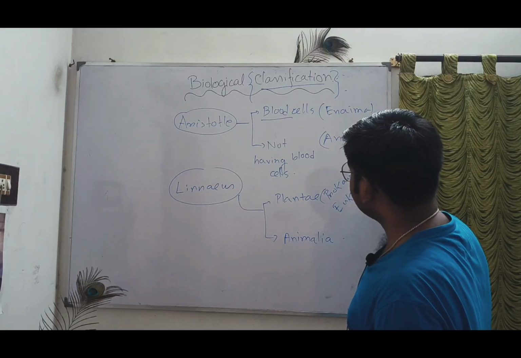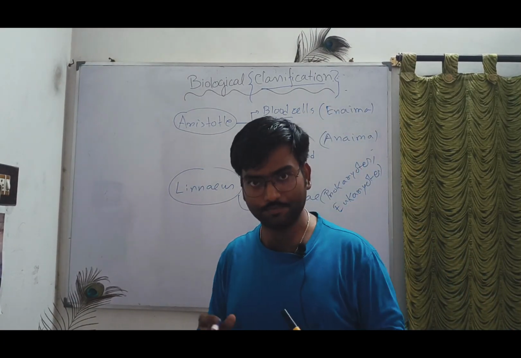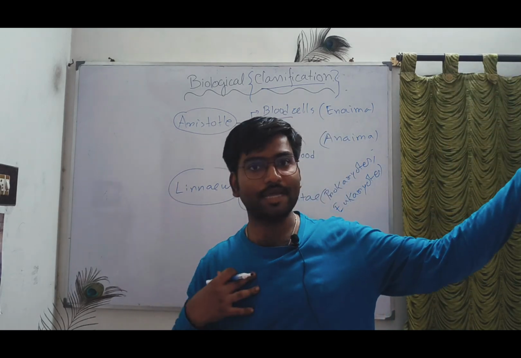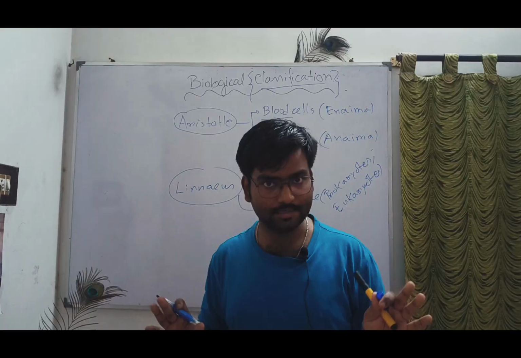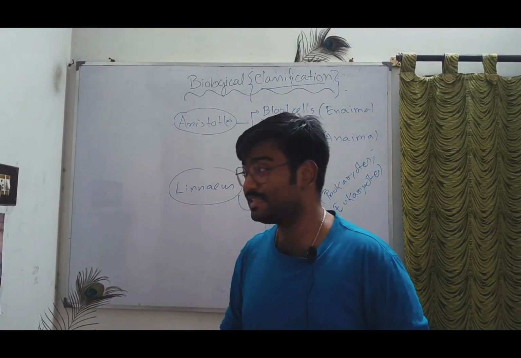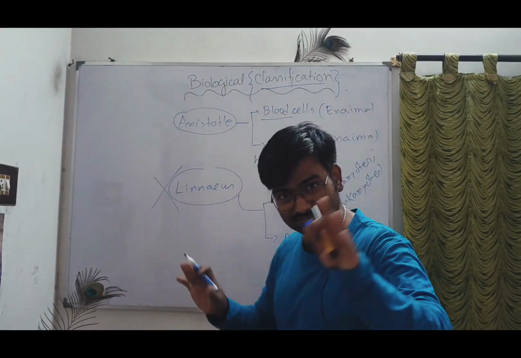But in our view, we know that prokaryotic means an old type of cell. Why would plants get prokaryotic cells? Whether it is a plant or I am an animal, we both have eukaryotic cells, but in this division it was not well justified. That is why the two kingdom classification of Linnaeus was not accepted.